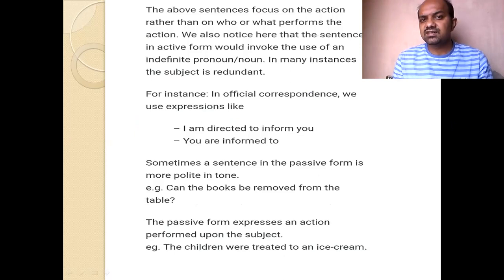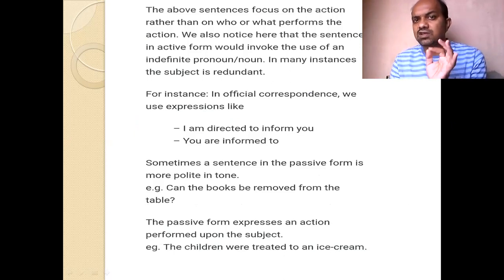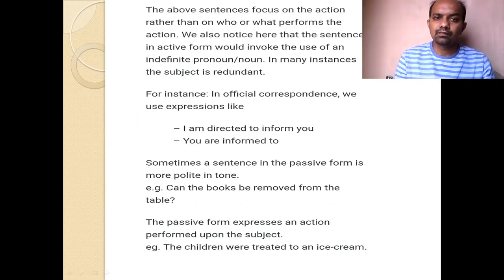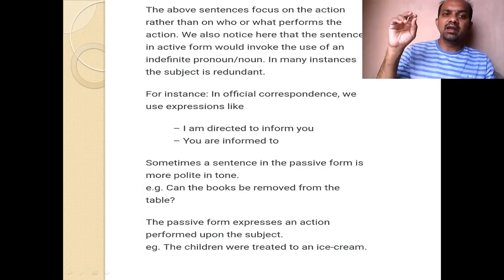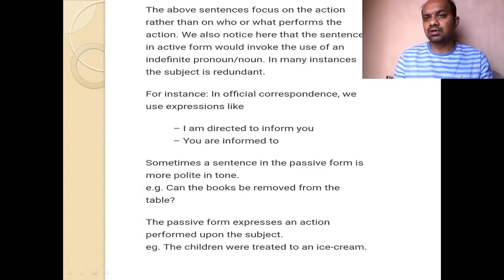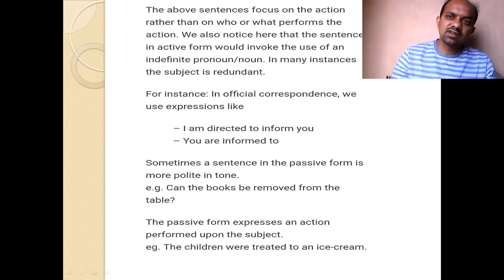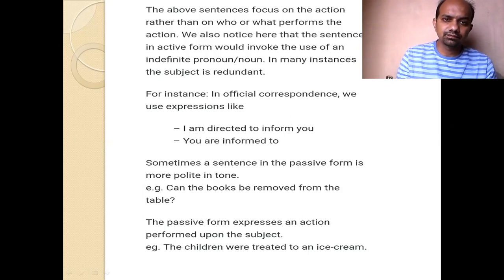The above sentences focus on the action rather than who or what performs the action. We also notice here that the sentence in active form would invoke the use of an indefinite pronoun or noun. In many sentences, the subject is redundant.